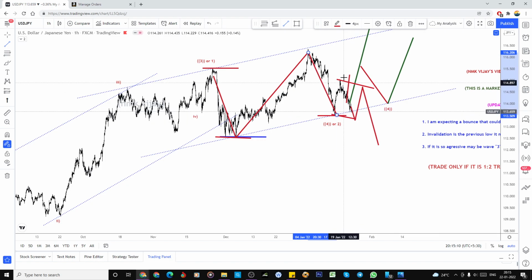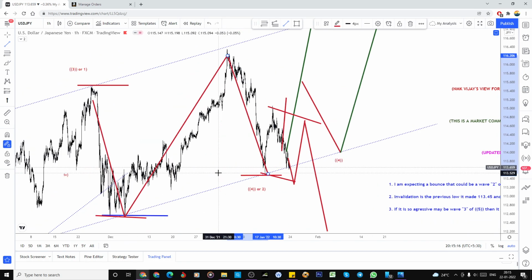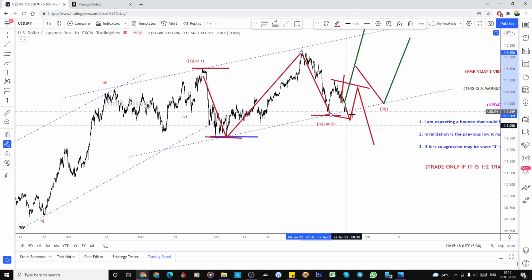If it breaks, then this may happen because this is an impulsive wave, and what we are looking for is the correction. So definitely I'm looking for this bounce. If it breaks this, I'm not going to make this a three-wave structure. So this is an impulsive, this is the correction, one more impulsive.